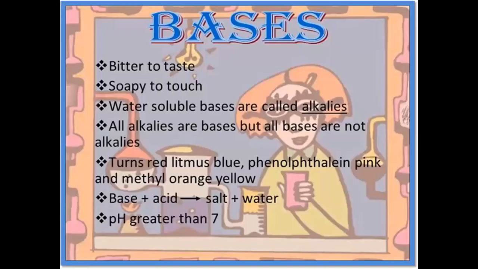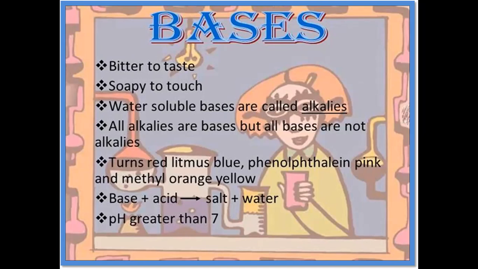The next of the chemical compounds are bases. Bitter to taste, soapy to touch, water soluble bases are called alkalis. All alkalis are bases, but all bases are not alkalis. These turn red litmus blue, phenolphthalein pink, and methyl orange yellow.